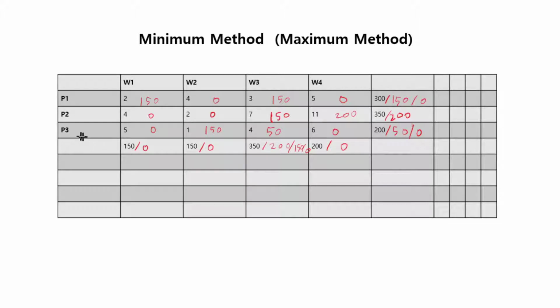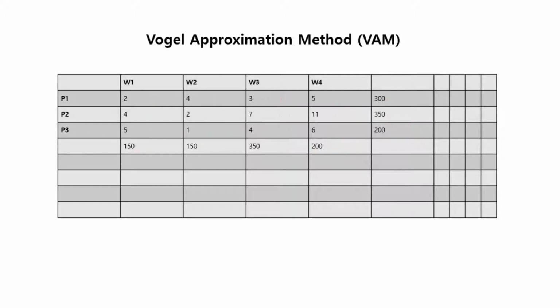Okay. All right. So now let me introduce the Vogel approximation method, which is the most complicated one, but at the same time, it is the most optimal one. It often actually gives you the optimal solution. Of course, to get the real optimal solution, you have to do something called the Modi method from these feasible solutions, but often the Vogel approximation method does give you the optimal solution.